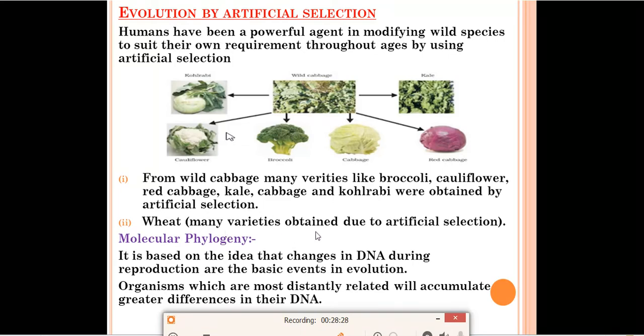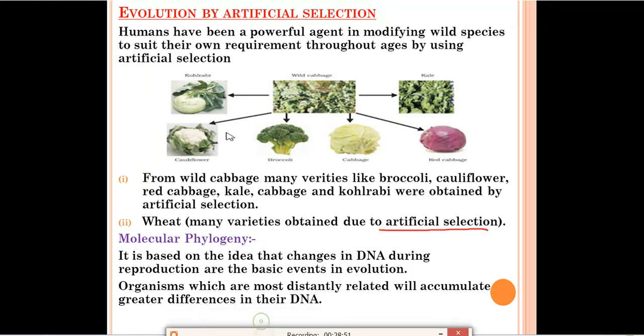Wheat: many varieties are obtained due to artificial selection. Now we have so many varieties of wheat. If farmers want to grow wheat in their farms, when they go to the shops, the shopkeeper will give them so many varieties of seed. Different varieties of seeds are available in the market, and they can take them and grow them in their field. This is all because of artificial selection, because of humans.